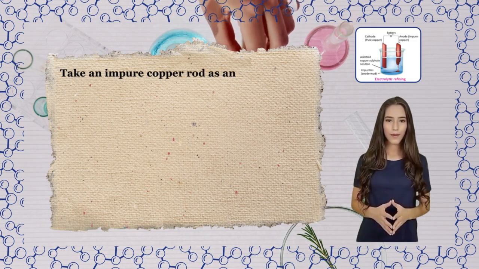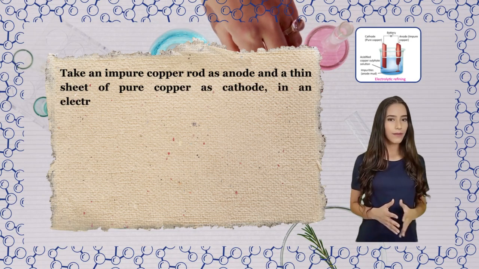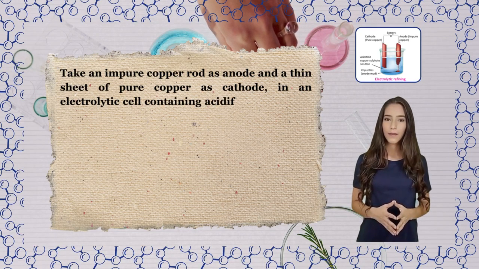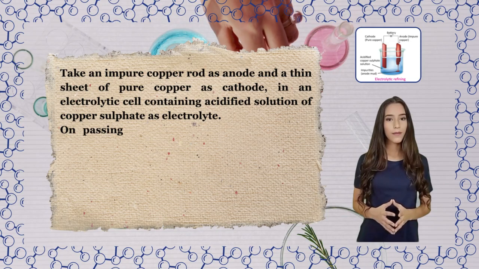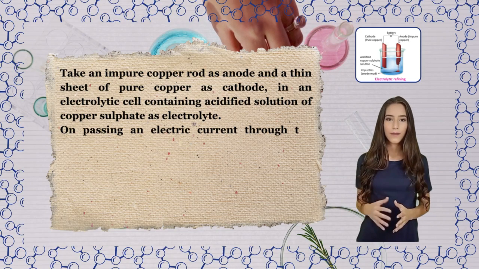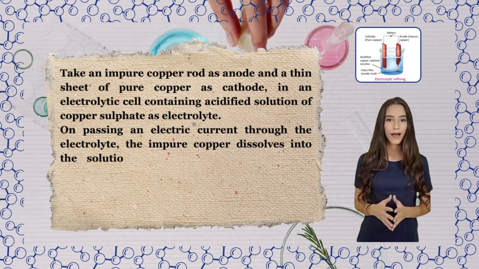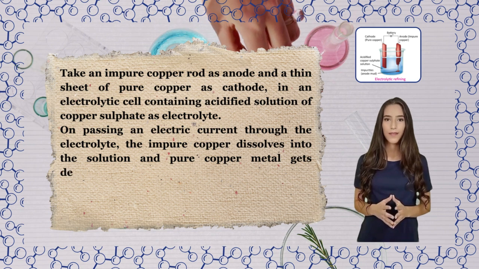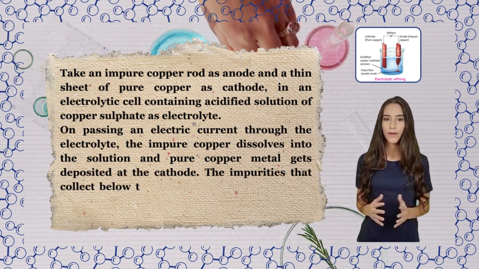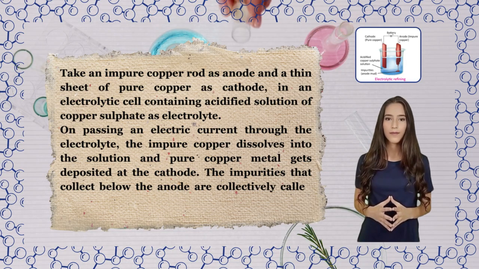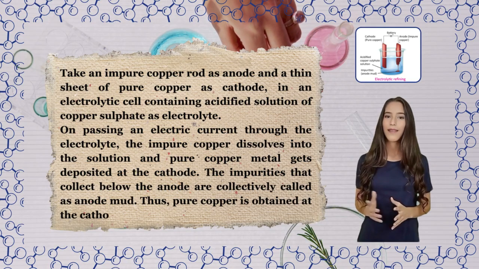Take an impure copper rod as anode and a thin sheet of pure copper as cathode in an electrolytic cell containing acidified solution of copper sulfate as electrolyte. On passing an electric current through the electrolyte, the impure copper dissolves into the solution and pure copper metal gets deposited at the cathode. The impurities that collect below the anode are collectively called anode mud. Thus, pure copper is obtained at the cathode.